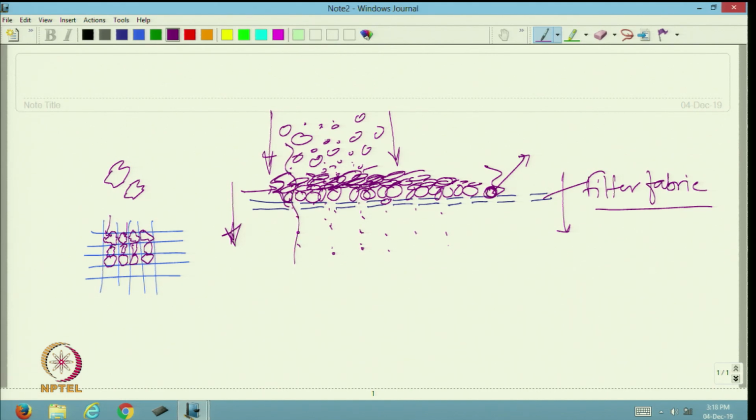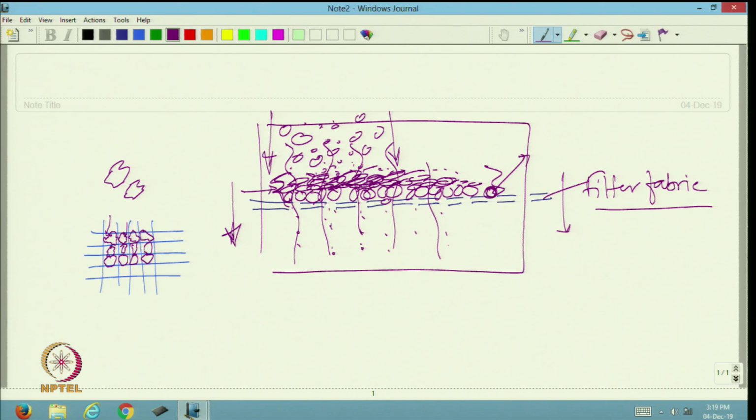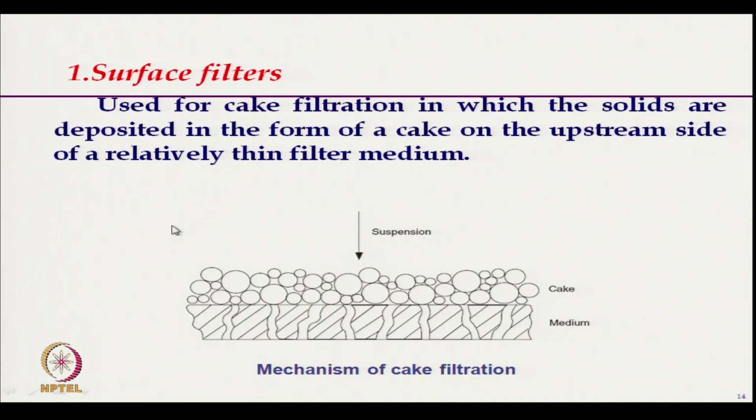So, the air can pass through this, but even smaller particles will not be able to pass. This total phenomenon is known as surface filtration. In this way the surface filters work.